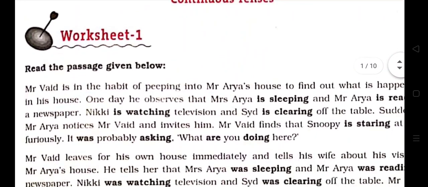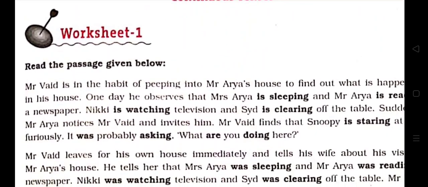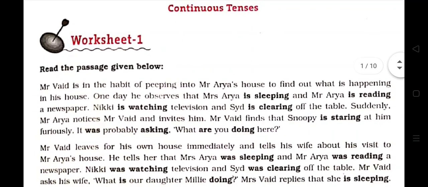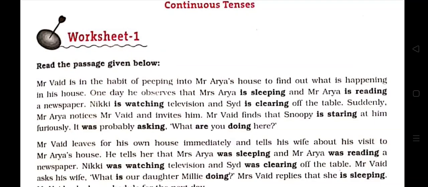with worksheet 1. You can see here there is a passage given. First of all, we will read this passage and see some examples. Mr. Ved is in the habit of peeping into Mr. Arya's house to find out what is happening in his house. One day he observes that Mrs. Arya is sleeping and Mr. Arya is reading a newspaper. Nikki is watching television and Sid is clearing off the table.